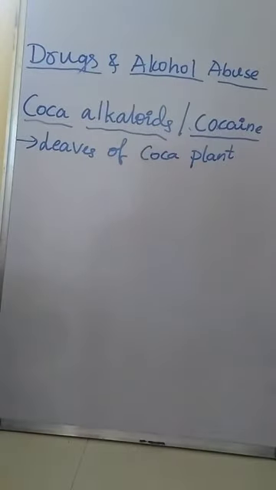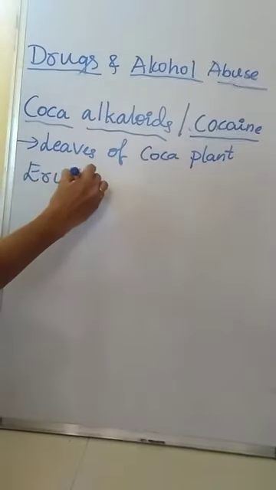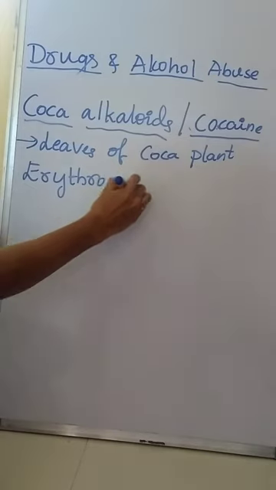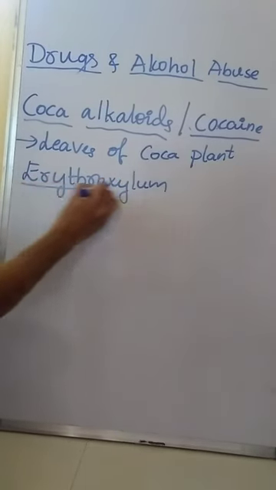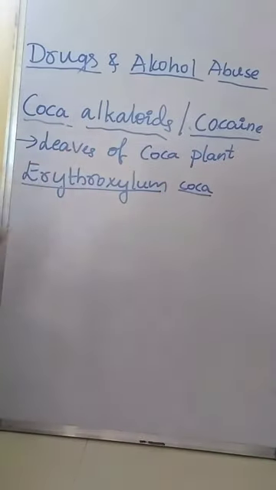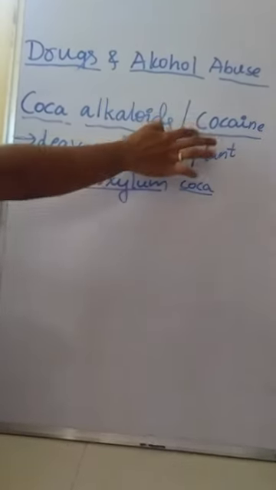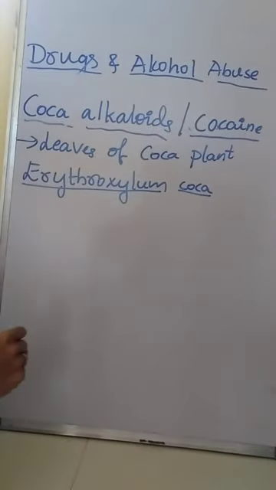The scientific name of the coca plant is Erythroxylum coca. Coca alkaloids or cocaine are obtained from the leaves of the coca plant. Cocaine is a white crystalline alkaloid substance.